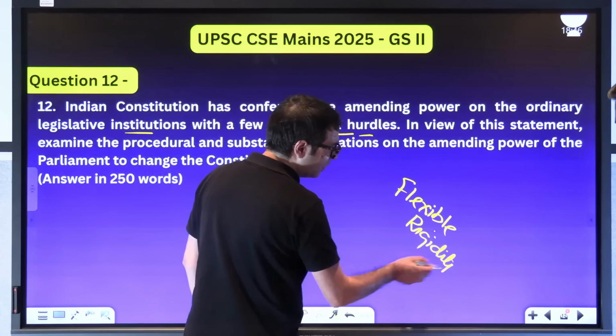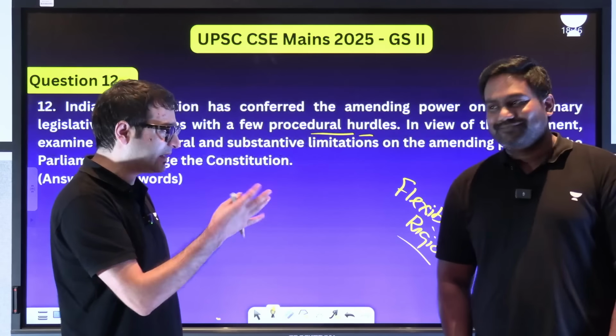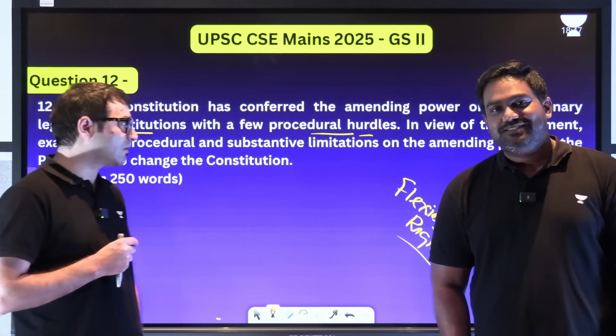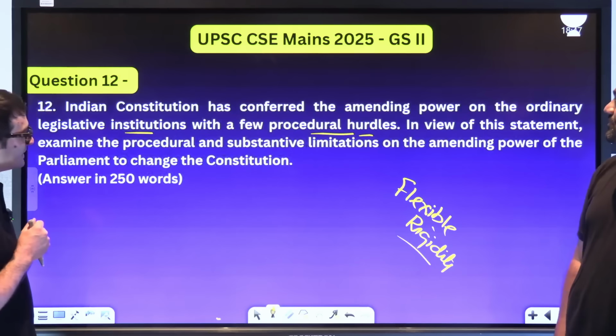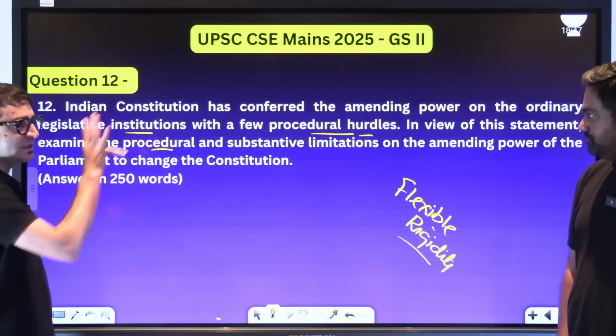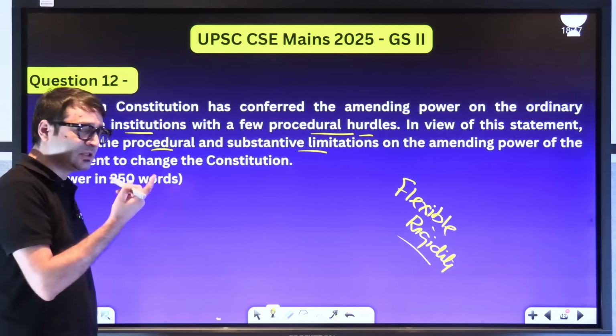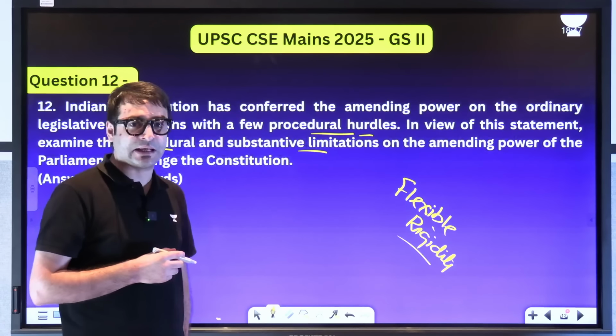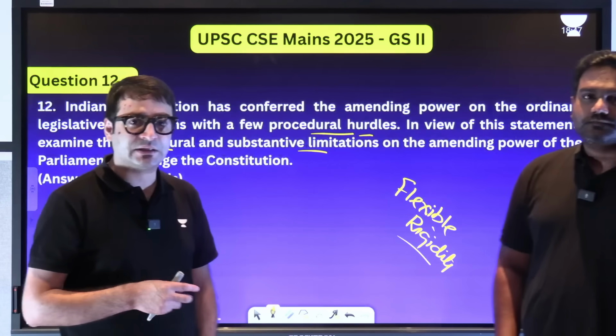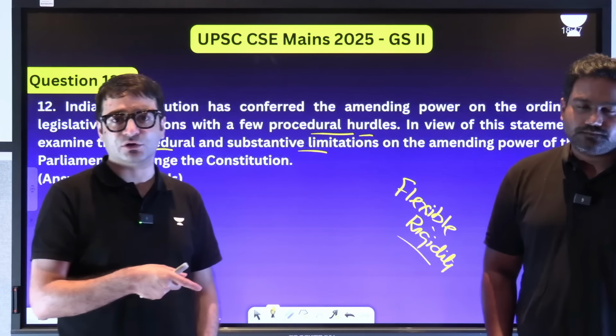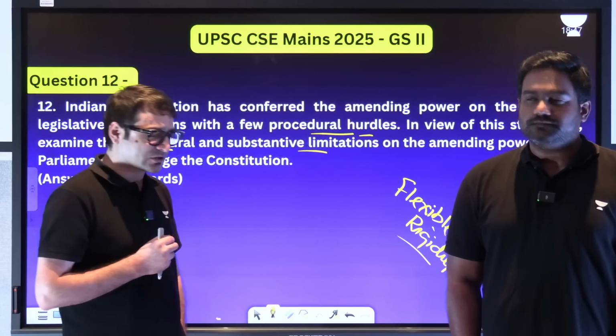Although it looks like an oxymoron, you can't be flexible and rigid at the same time, right. But that's the beauty of the Indian constitution. In view of this statement, examine the procedural. Procedural is this. Substantive limitation is what the Supreme Court invented in 1973 in Keshavananda Bharti, that you can amend any provision of the constitution without altering the basic structure.